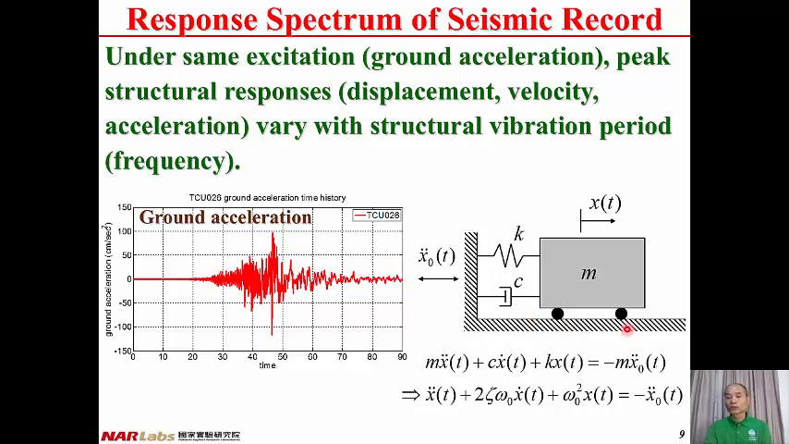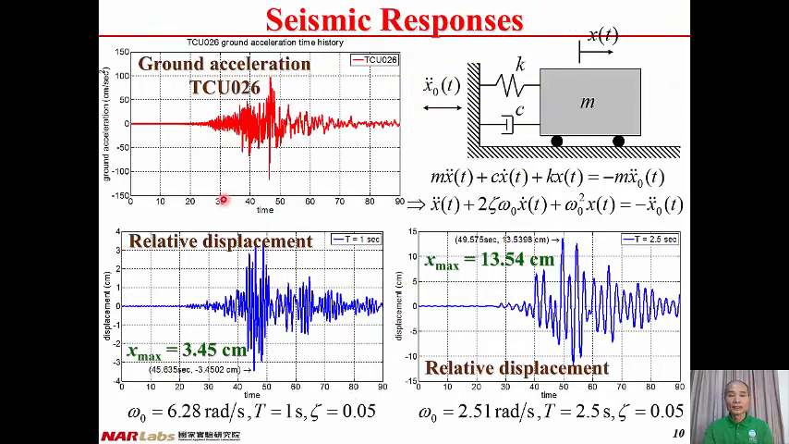This is the equation of motion of the structure under base excitation: x double dot plus 2 zeta omega 0 x dot plus omega 0 squared x equals minus x0 double dot(t). Therefore, given the ground acceleration, the response of the structure is a function of omega 0, the natural frequency of the structure, and zeta, the damping ratio of the structure. This is the ground acceleration used to drive the structure. After the seismic analysis, we can have the time history of the relative displacement.